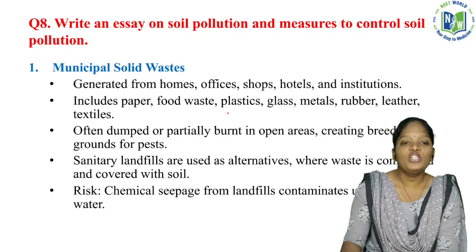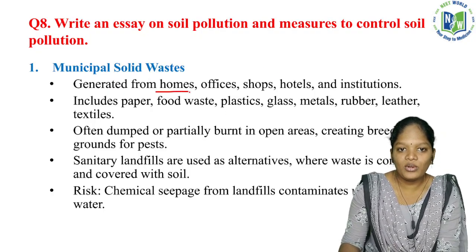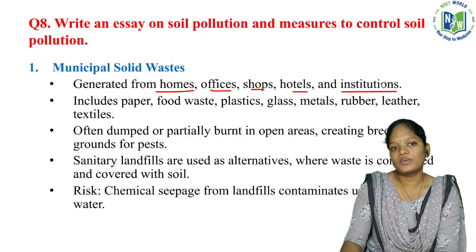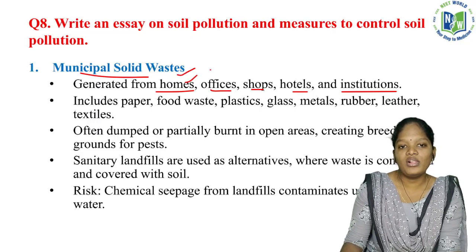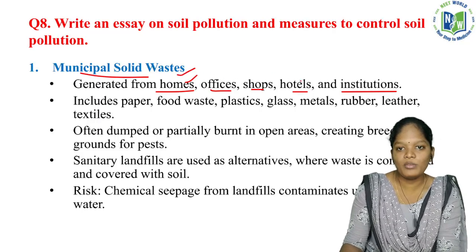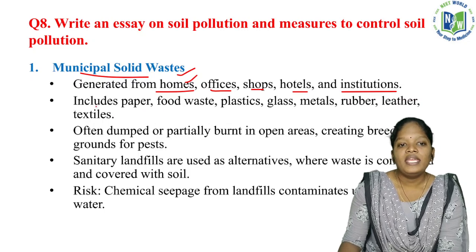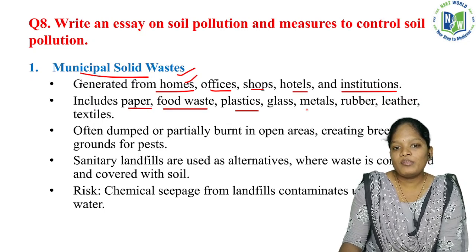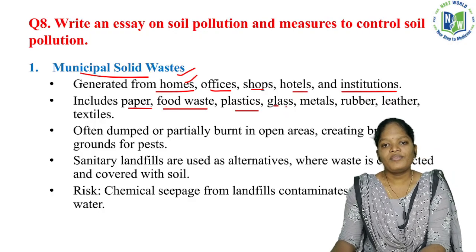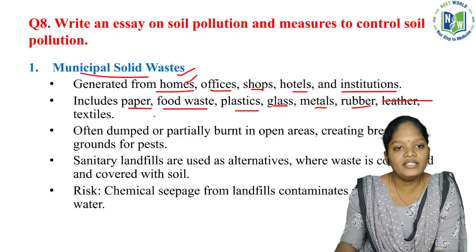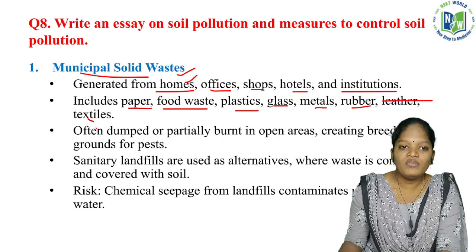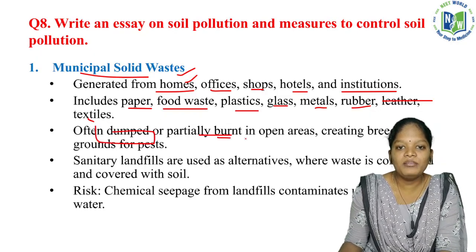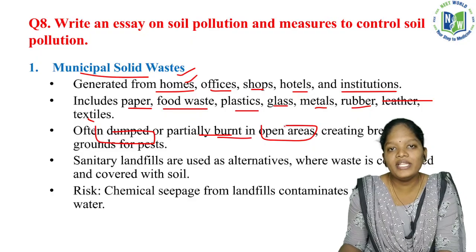Municipal solid waste is generated from homes, offices, shops, hotels and institutions. It includes paper, food waste, plastics, glass, metals, rubber, leather and textiles. All these are considered solid waste. If all this waste is dumped and partially burnt in open areas, it is not even completely burned.